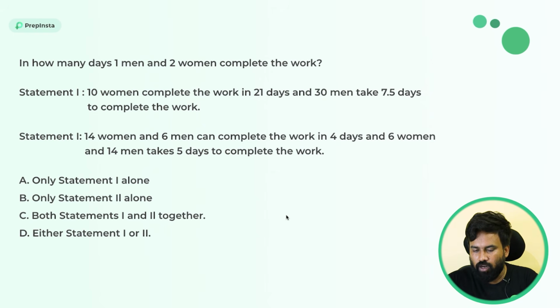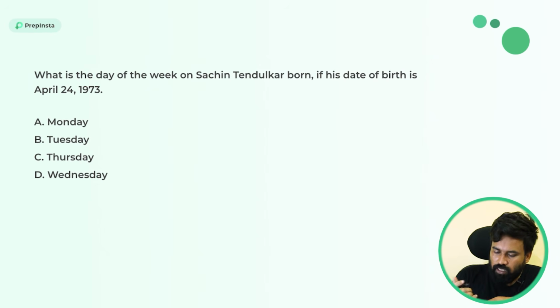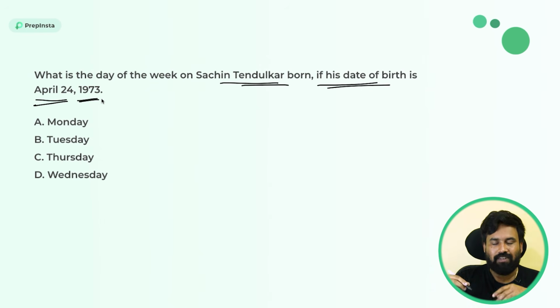Again, I'm telling you, try to pause the video and solve it on your own first. Then I will explain in a simple way so that you can understand. One more thing, at least you need to have 50% theoretical knowledge before. If not, you know where to start your preparation. So just look into this question. What is the day of the week Sachin Tendulkar was born if his date of birth is April 24, 1973?